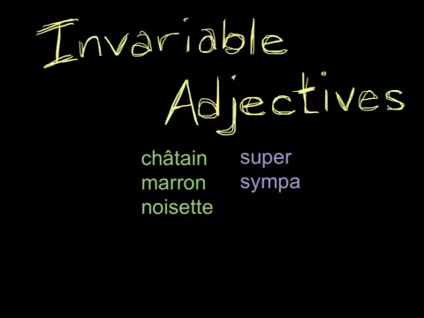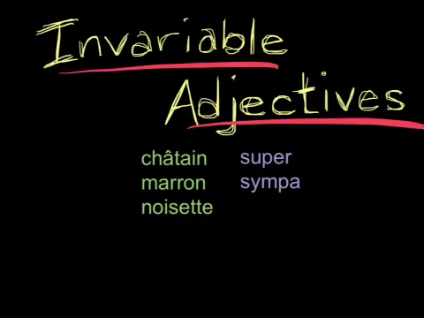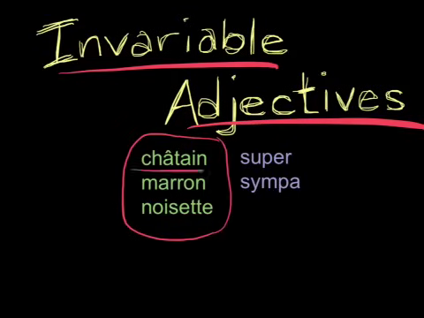So it's important to know that some of our adjectives are invariable. They do not vary. They do not change. So they do not take an e and they do not take an s. We've already seen some of them here when we were talking about hair and eye color. Châtain, which means light brown when we're talking about hair. Marron, which means brown when we're talking about eyes. And noisette, which means hazel when we're talking about eyes. These don't take an e and they don't take an s.